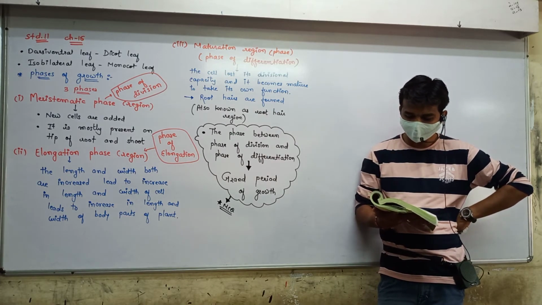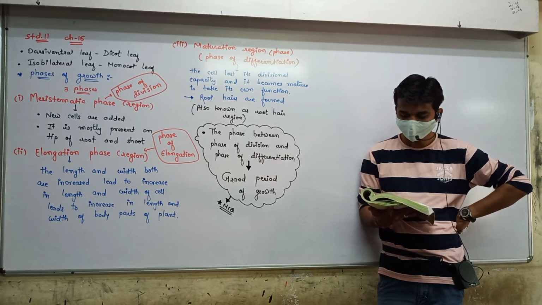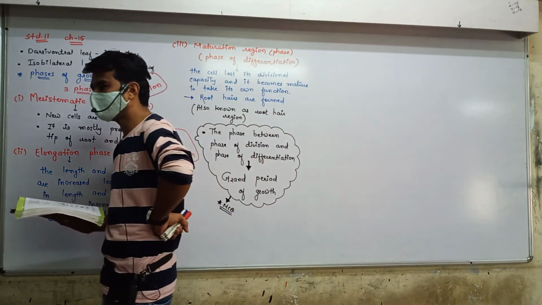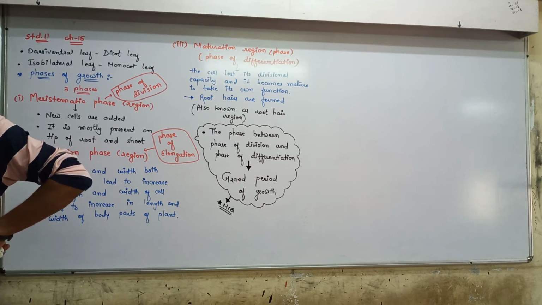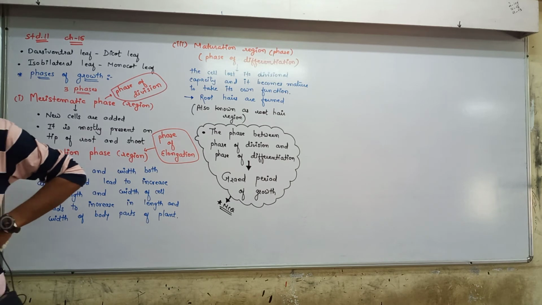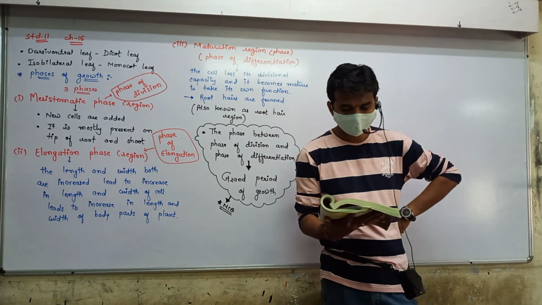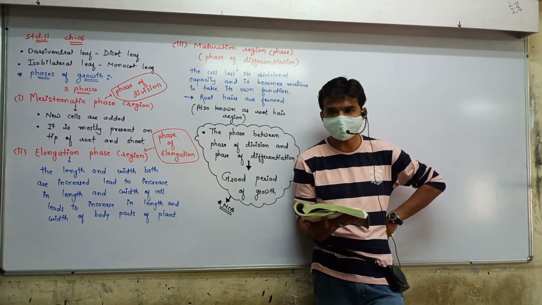Further away from the root apex, more proximal to the phase of elongation, lies the portion of the axis which is undergoing the phase of maturation, just opposite to the apex and just above the elongation phase. Okay, that region is known as the maturation region. The cells of this zone attain their maximal size in terms of wall thickening and protoplasmic modification. Most of the tissues and cell types you have studied in chapter number 6 represent this phase.